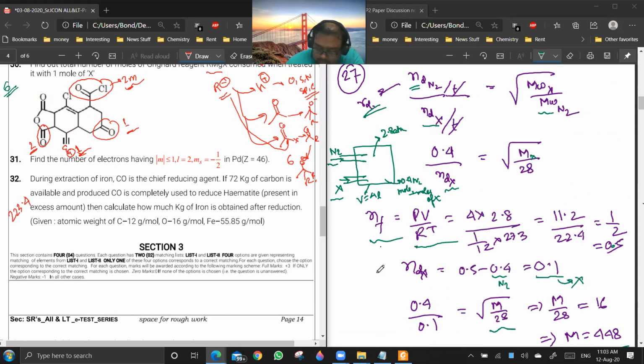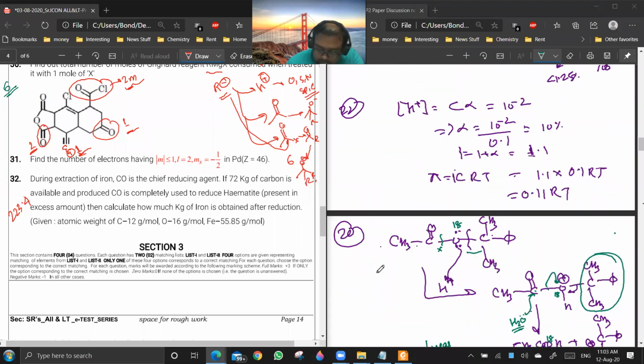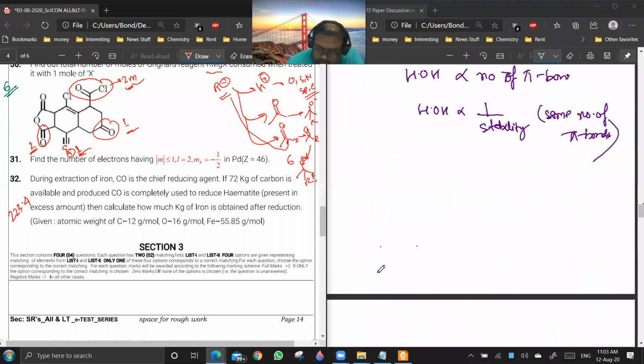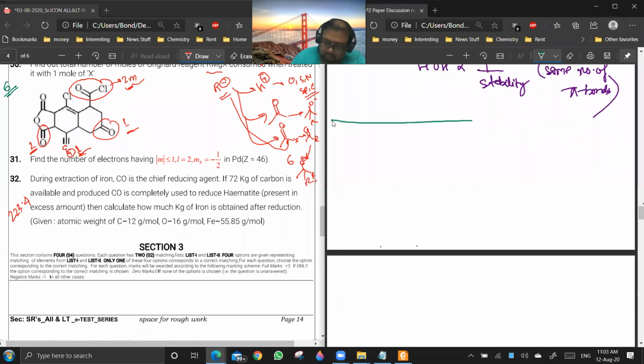Now in case of anhydride, you see the reaction will be taking place something like this. Suppose I am having an anhydride group, and R minus is there. It attacks here.